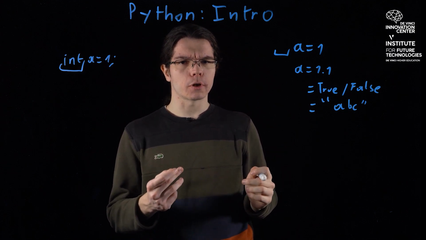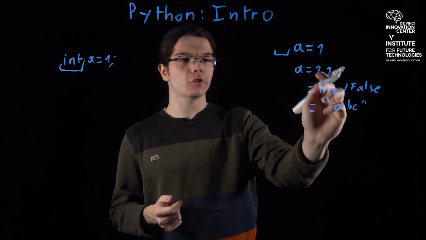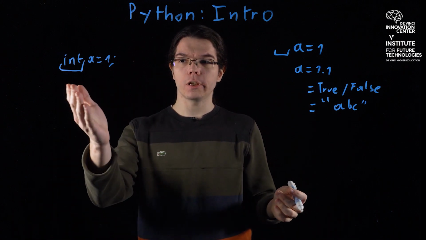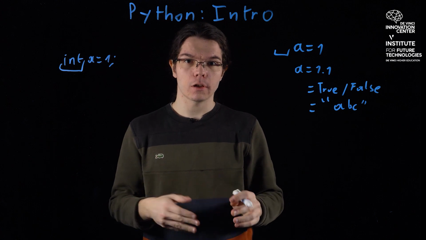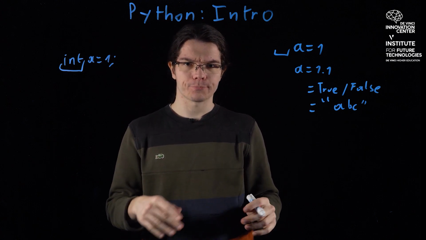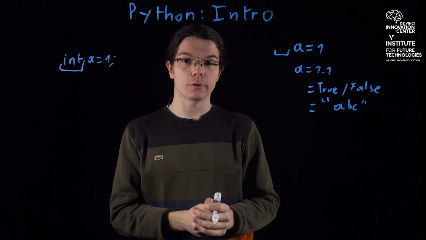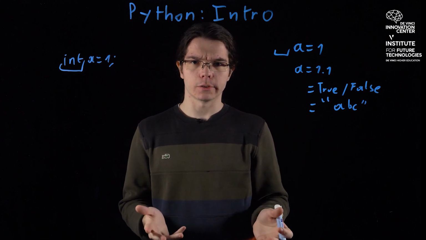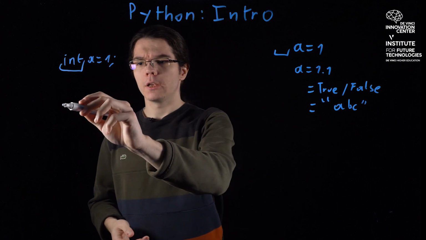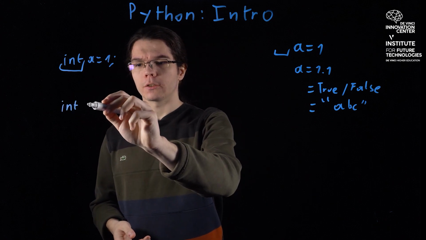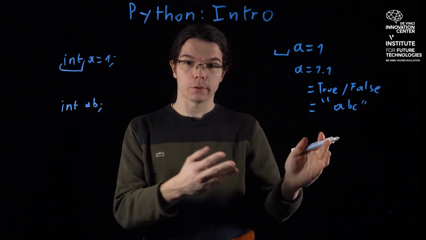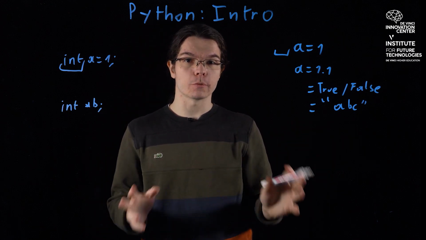Another important thing about Python is that the variable a can change type while the program is running, whereas in C, if a is of type int, you are never going to change the type. Another important thing to notice is that in Python, you do not have access to the pointers of a variable. So for example, in C, you could write something like a pointer to an integer. You don't have such a thing in Python. Python handles the memory automatically.